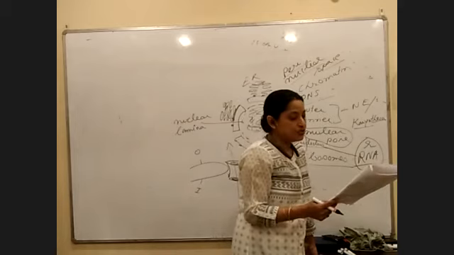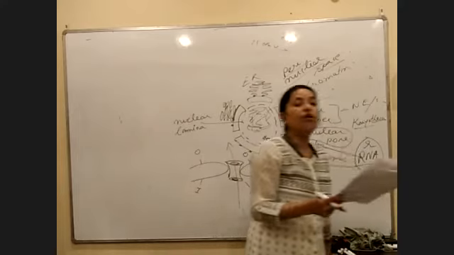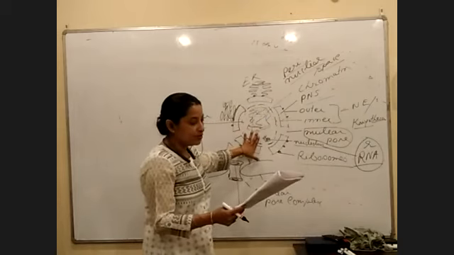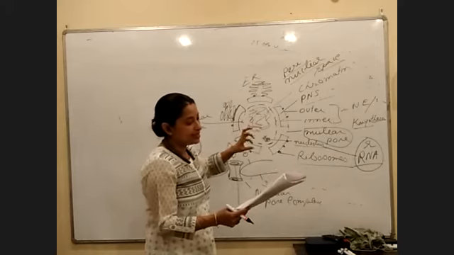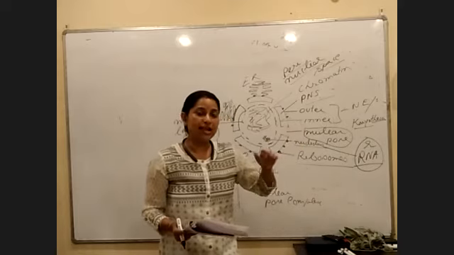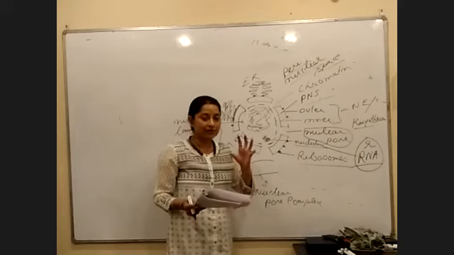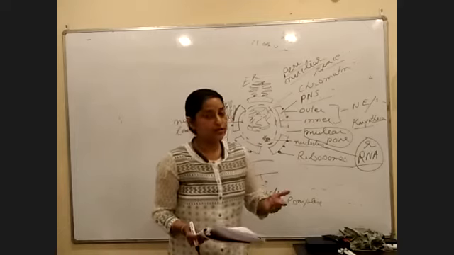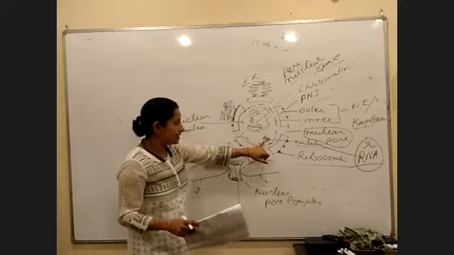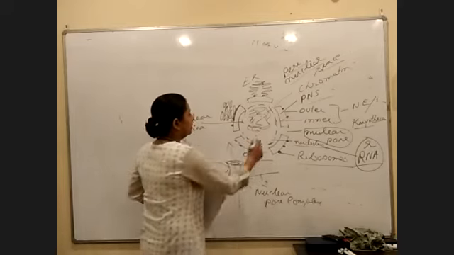It remains attached to a special type of chromosome at a specific position called the nucleolar organizing region. If you are talking about the nucleolus, what about the number of nucleoli? Is it that one nucleus will have only one nucleolus? No. It depends on which cell you are talking about. If that cell has to make more proteins, then the number of nucleoli will be more in that cell.